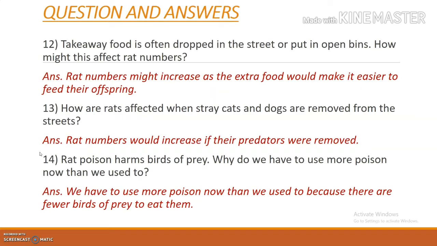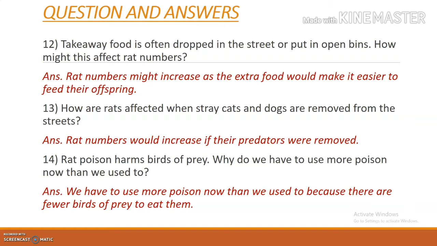So we will discuss some other questions. Please take question number 12. Takeaway food is often dropped in the street or put in open bins. So this is what is happening in our daily life, right? How might this affect rat numbers?